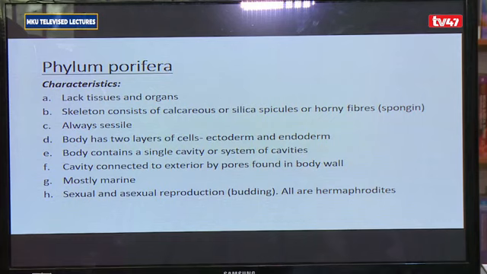Now, for those that have sexual reproduction, you'll find an individual sponge has both male and female reproductive structures within itself. So therefore, they are hermaphrodites, where hermaphrodite means an organism with both male and female reproductive structures.